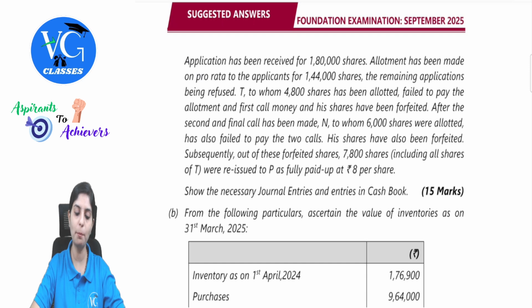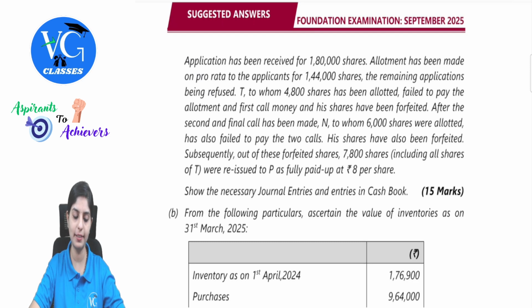Allotment has been made pro rata to the applicants for 1,44,000 shares. The remaining applicants being refused. T, to whom 4,800 shares have been allotted, failed to pay the allotment and first call money and his shares have been forfeited.